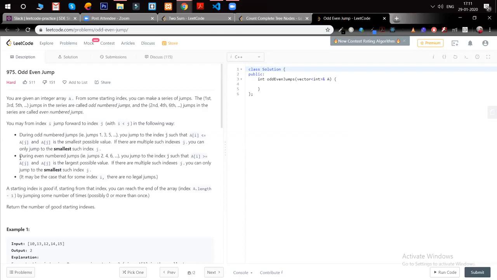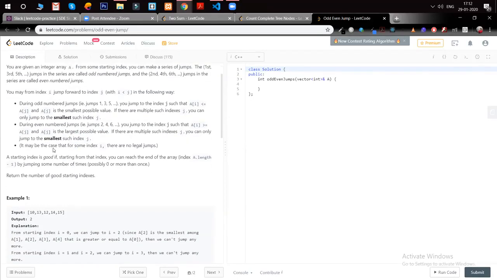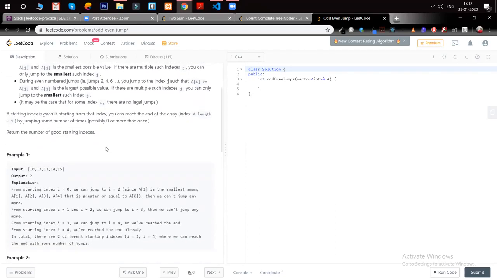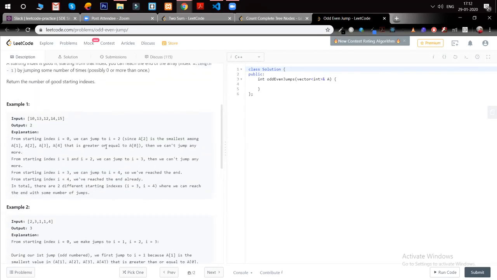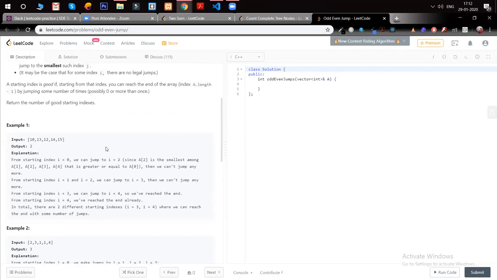In the case of an even-numbered jump, like 2, 4, 6, we can jump to index j if A[i] is greater than A[j], and A[j] is the largest possible value, and here also j should be the smallest. If for some index i there are no legal jumps, then we can't make any jumps. So we have to return the number of starting indexes that are possible.